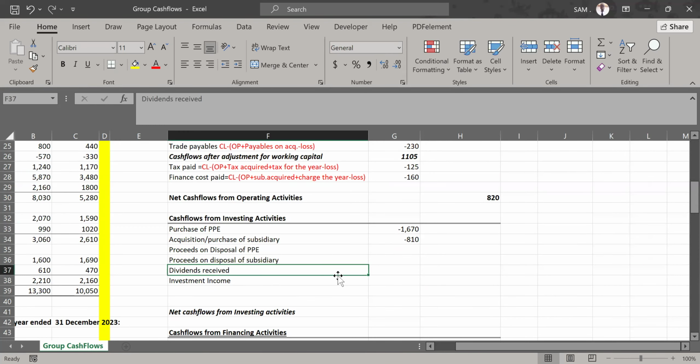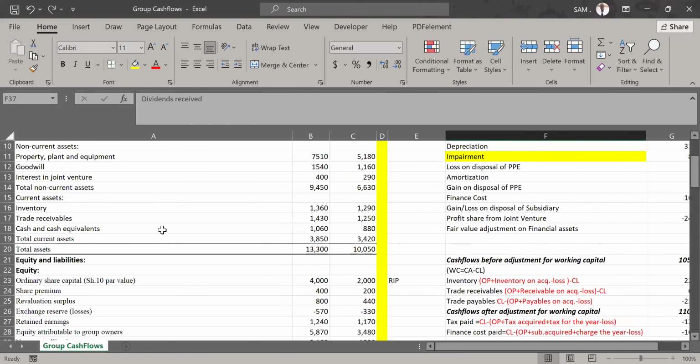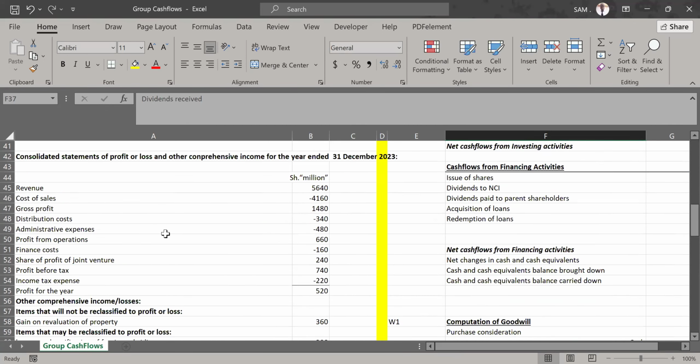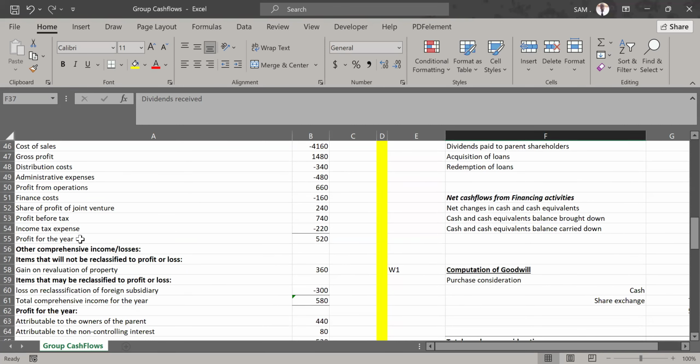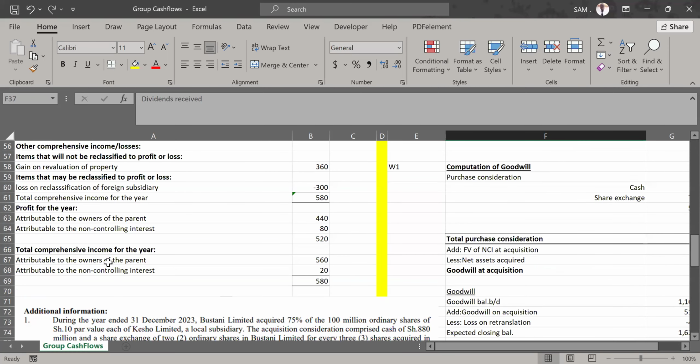Were there any dividends received? Let's check our income statement. If we received any dividends, where is it? Let's see, revenue, gross profit, and that. Income tax for the year. I want you to look at the section of other comprehensive income. There was gain on revaluation, loss on retranslation. There was profit for the year.